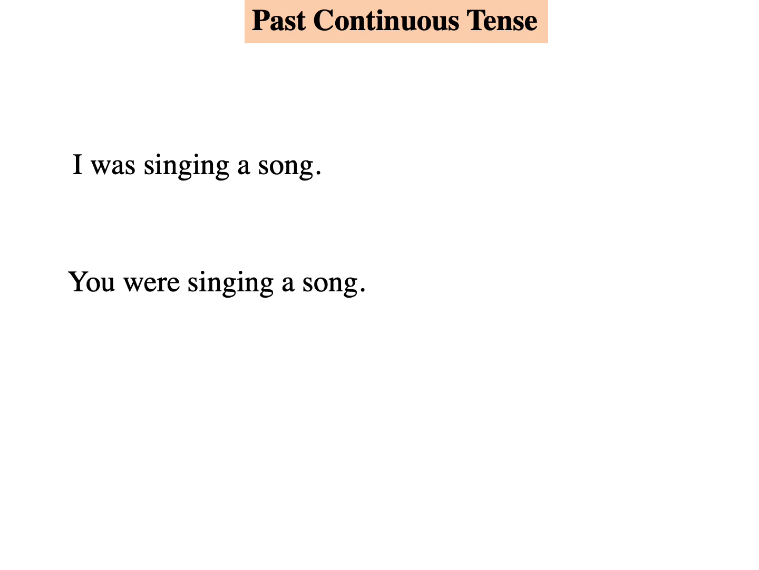Here, I was singing a song. You were singing a song. He was singing a song. So, in the past continuous tense, we have to use was for singular and were for plural. Was for singular and were for plural.